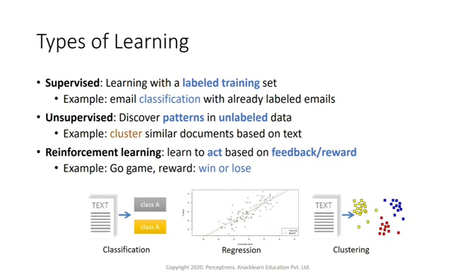So supervised and unsupervised learning are the two most important types of learning in machine learning. Supervised learning has a lot of applications, as I gave you one example of predicting a particular disease like leukemia. There are other applications like recommendation engines, which you might have seen on Amazon or Flipkart.